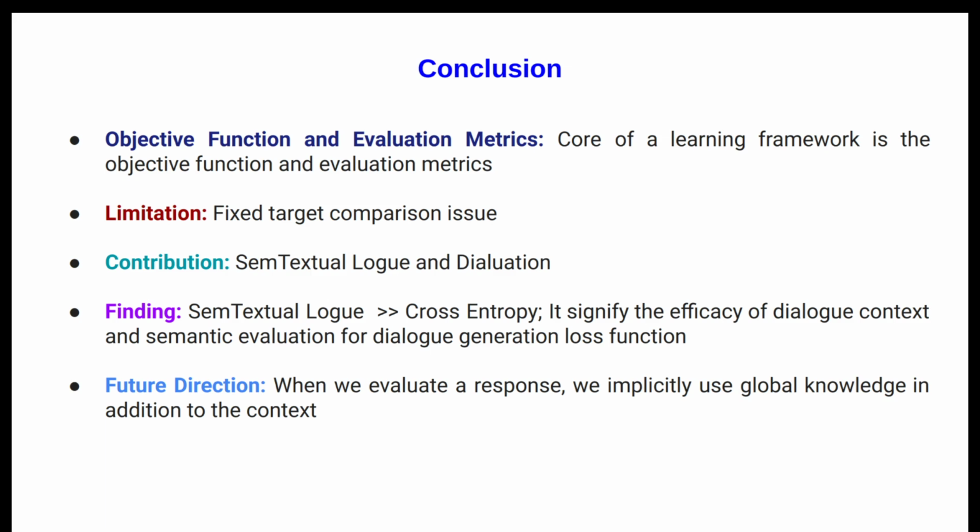We tried to overcome them with our proposed loss function, the syntactial loss function. We also included a new metric called dilution, which is specifically for dialog generation. Our findings suggest that the syntactial loss function did quite a bit better than cross entropy, which signifies the efficacy of dialog context and the semantic part in dialog generation loss functions.